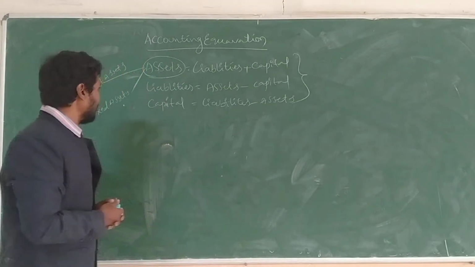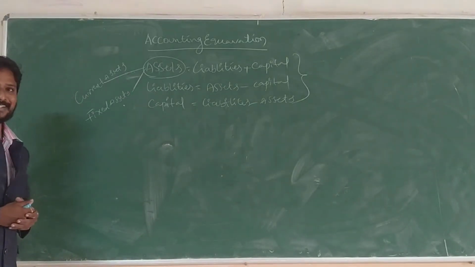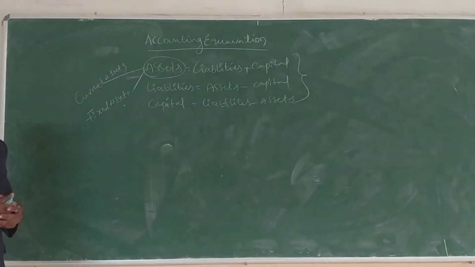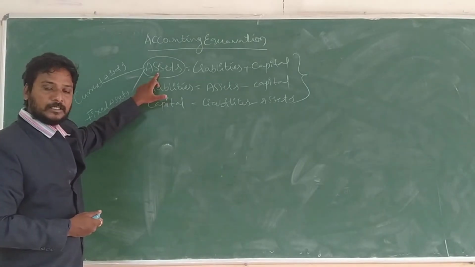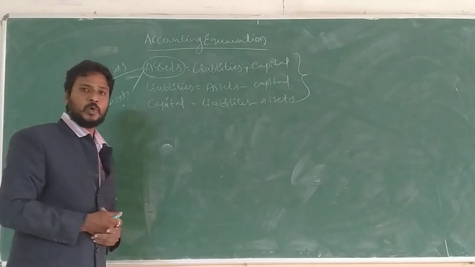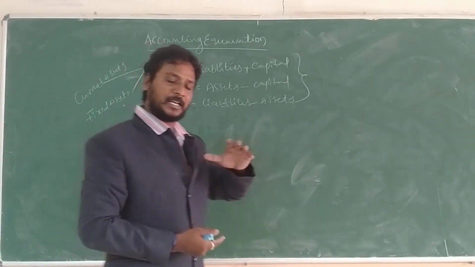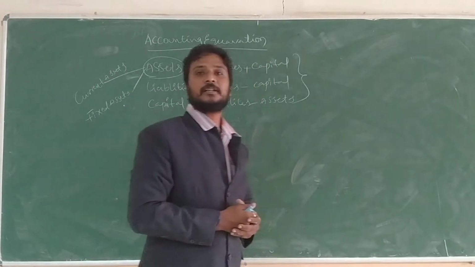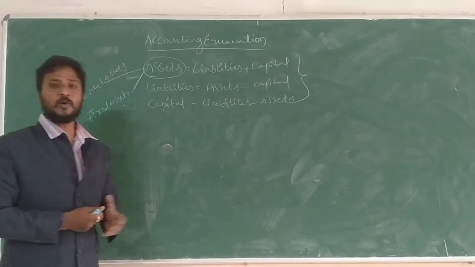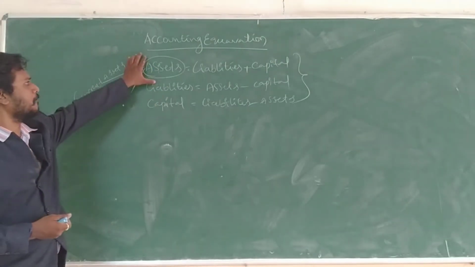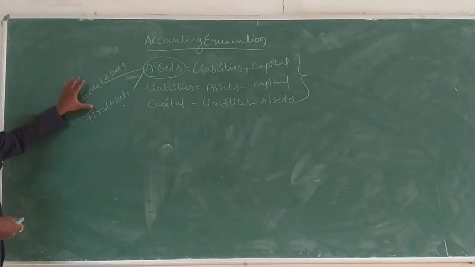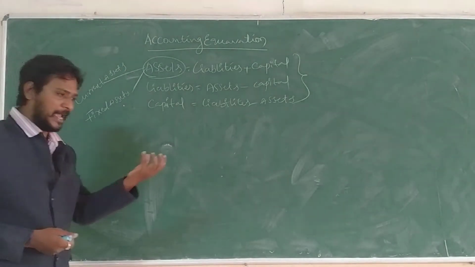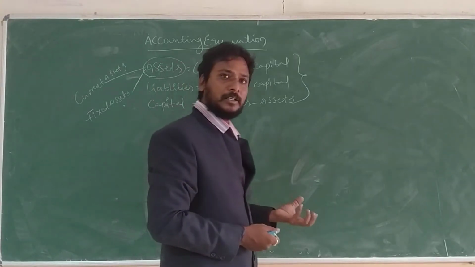When assets are increased in the organization, that amount goes to the debit side. When assets are decreased, that amount goes to the credit side of the assets account. That is the rule for assets. Now, current assets means cash in hand, cash at bank.